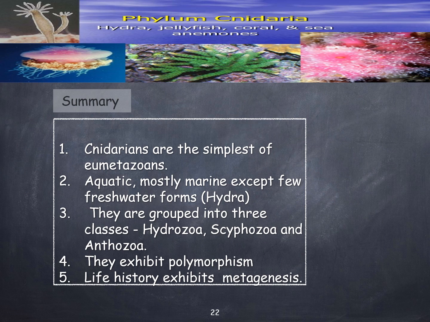To conclude, cnidarians are the simplest of eumetazoans, aquatic, mostly marine, except a few freshwater forms, for example Hydra. They are grouped into three classes: Hydrozoa, Scyphozoa, and Anthozoa. They exhibit polymorphism. Life history exhibits metagenesis.